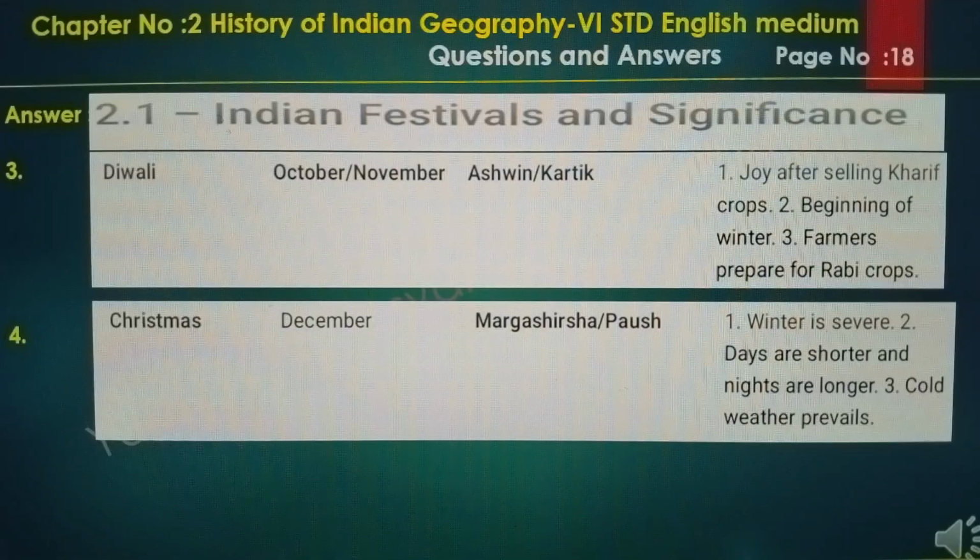Third one, Deepavali, October, November, Ashwin and Kartik. Joy after selling Kharif crops, beginning of winter. Farmers prepare for Rabi crops. Fourth one, Christmas, December, Margashirsha, Paush. Winter is in full swing. Days are shorter and nights are longer. Cold weather prevails.